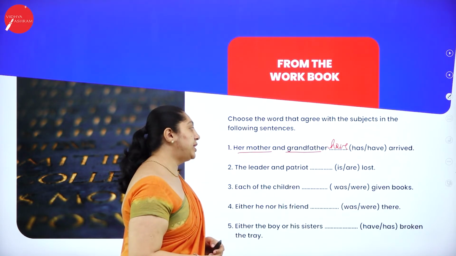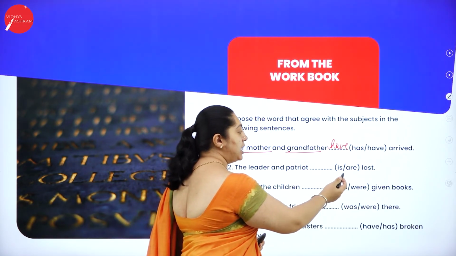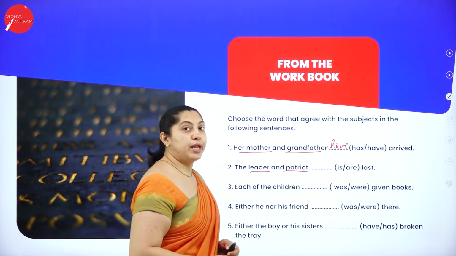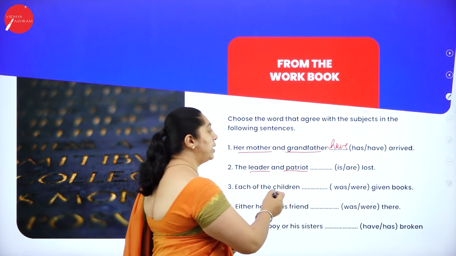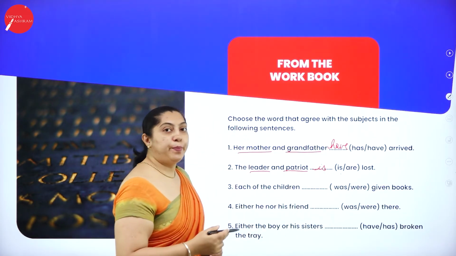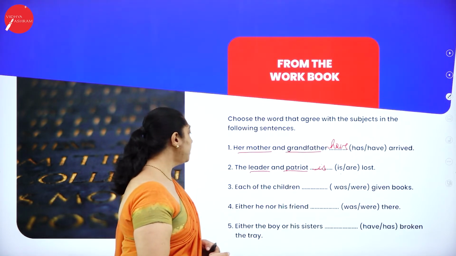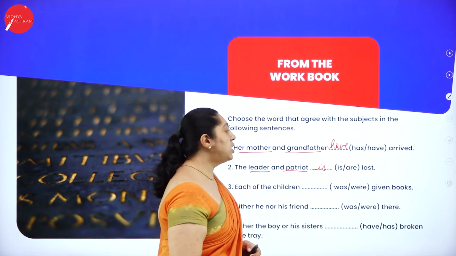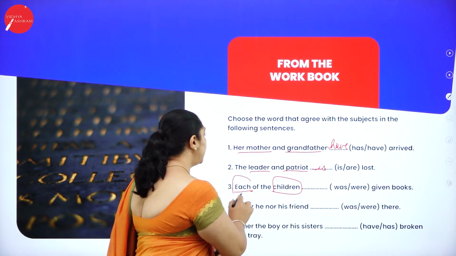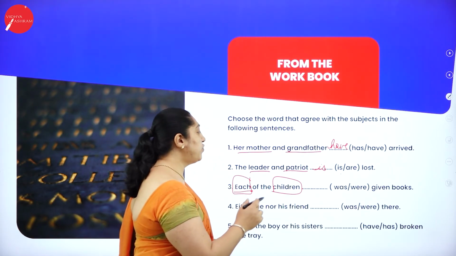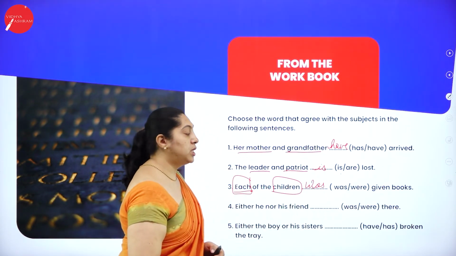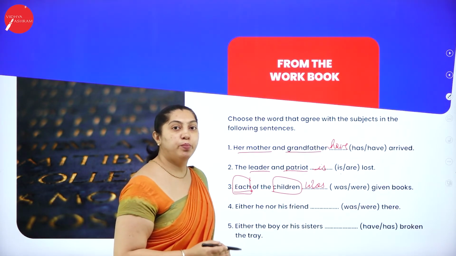The leader and patriot. So you have two options here, is and are. Lost. So here the leader and the patriot, it is one and the same. There is no difference. So when it is singular, we use the word singular here, that is. The leader and patriot is lost. Each of the children were given books. Each. Here children is in plural, but here each is in singular. So each of the children, it's not were, it is was. Each of the children was given books.